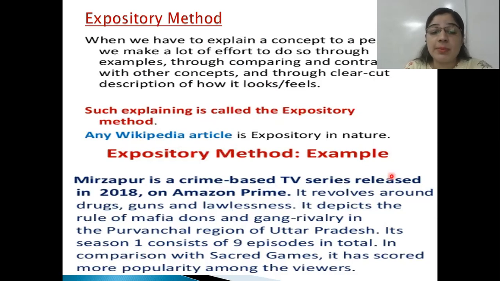So here is one example. Mirzapur is a crime-based TV series released in 2018 on Amazon Prime. It revolves around drugs, guns, lawlessness. It depicts rule of mafia. So पहले तो आपने एक statement दे दी कि Mirzapur is a crime-based TV serial. अब वो क्यों है? क्योंकि उसमें drugs involved हैं, guns हैं, lawlessness, mafia and all those things are involved. That is why that is Mirzapur. तो आपने basically explain किया through the examples. मैं state क्यों कर रहा हूँ कि ये Mirzapur जो है crime-based है? Because of so and so reasons that you have listed.